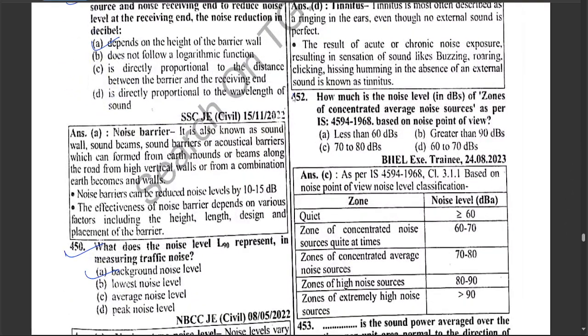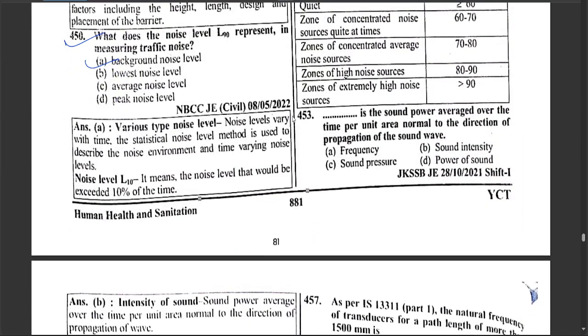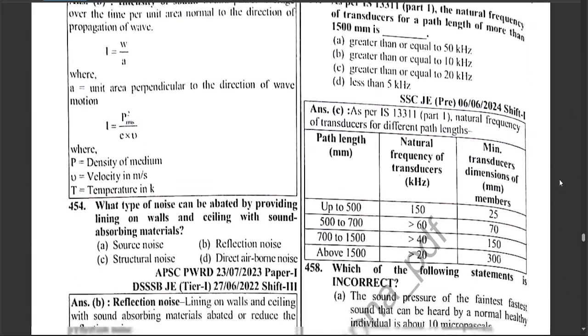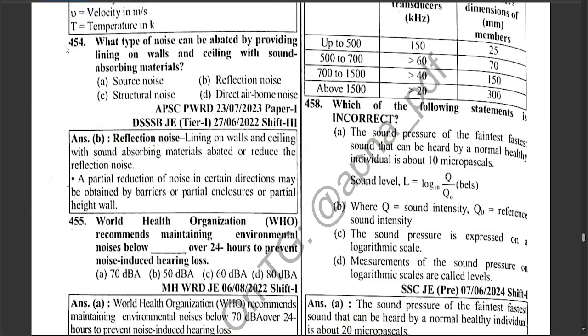How much is the noise level of zones of concentrated average noise source as per IS 4594 1968 based on noise point of view, which is 70 to 80 decibel. Dash is the sound power averaged over the time per unit area normal to the direction of propagation of sound wave, which is sound intensity. What type of noise can be reduced by providing lining on wall and ceiling with sound absorbing material, which